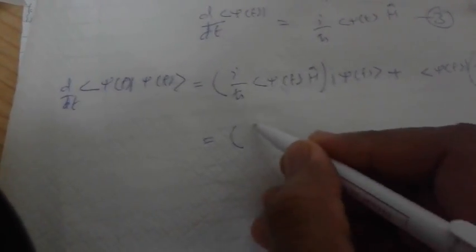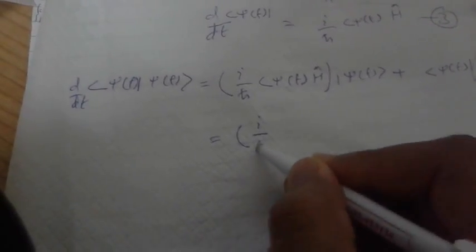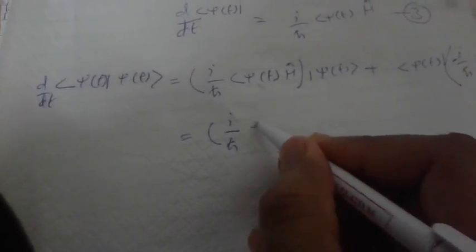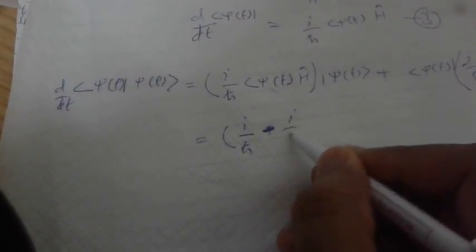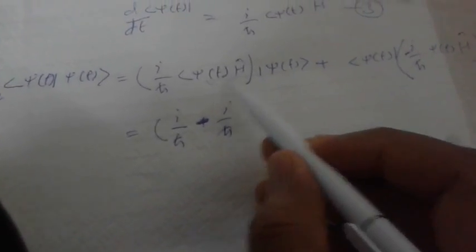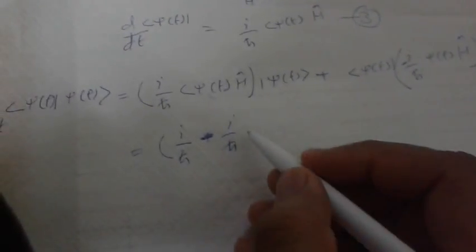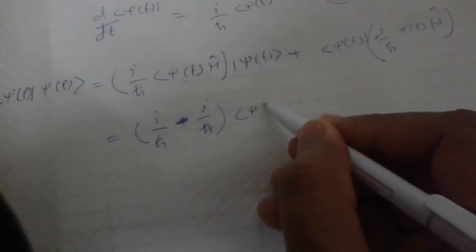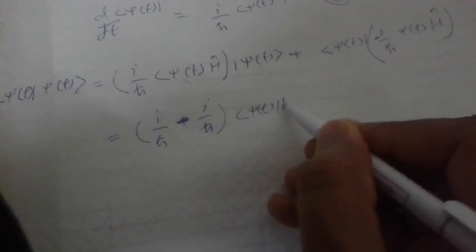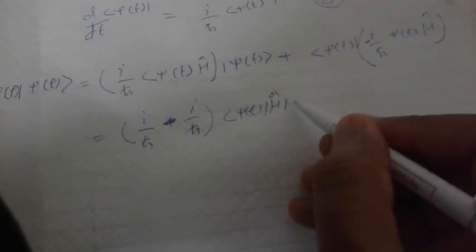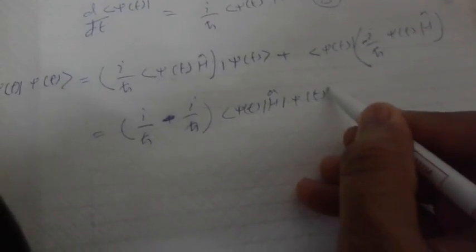We take common here this one and this one. When we take common from these two terms, we get this result: i over h-bar, plus, sorry, minus i over h-bar, psi of t, Hamiltonian and psi of t.